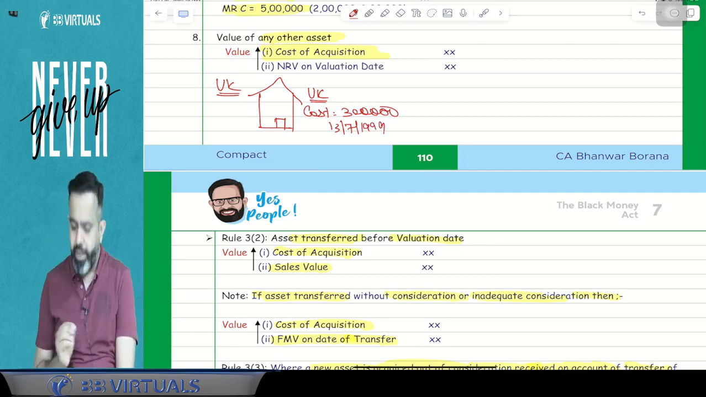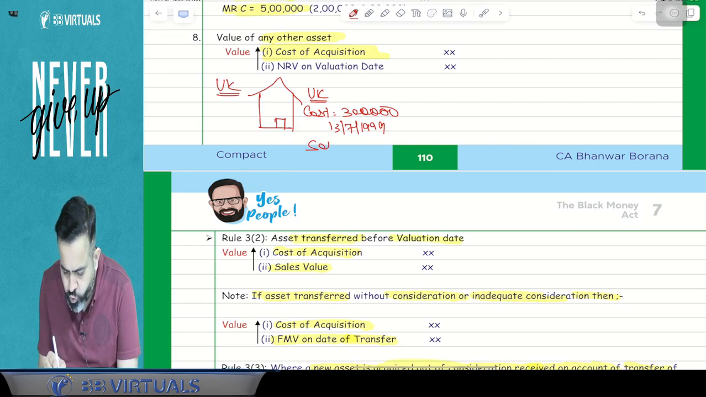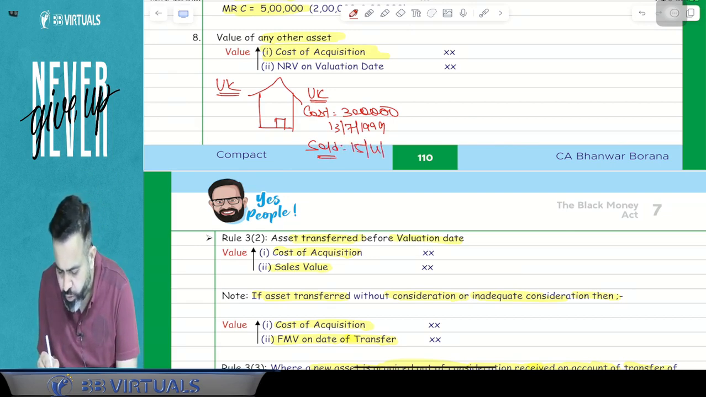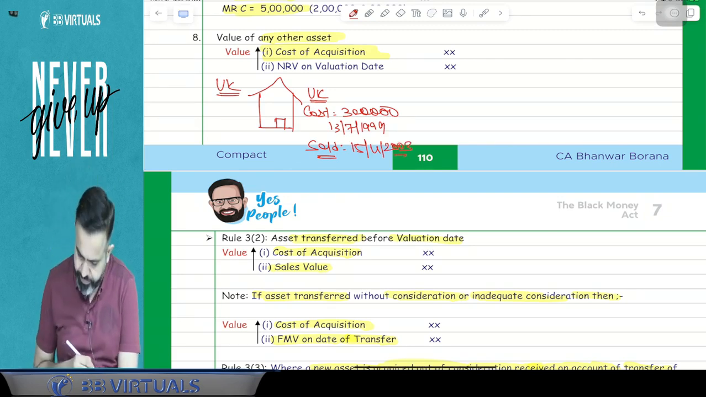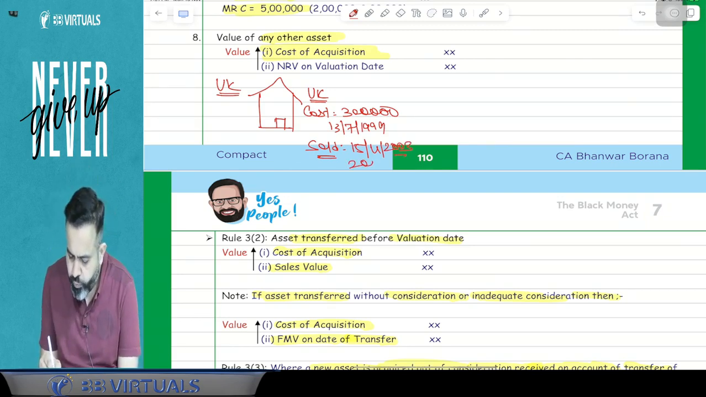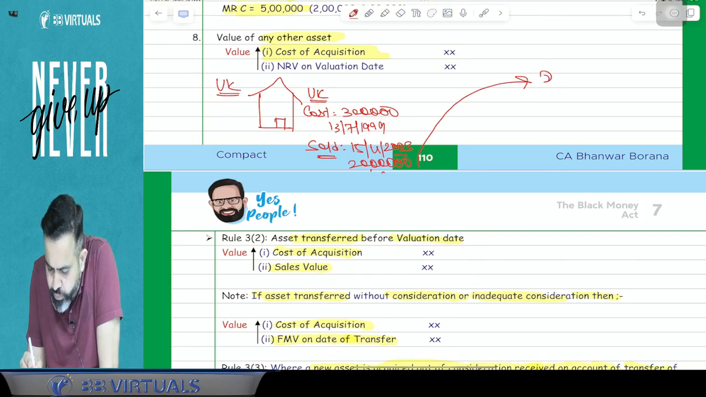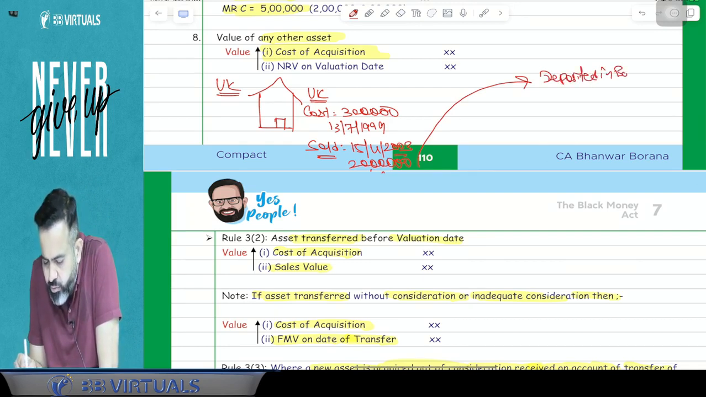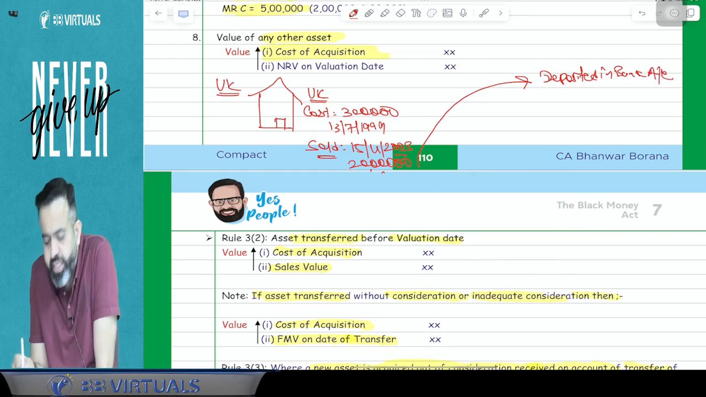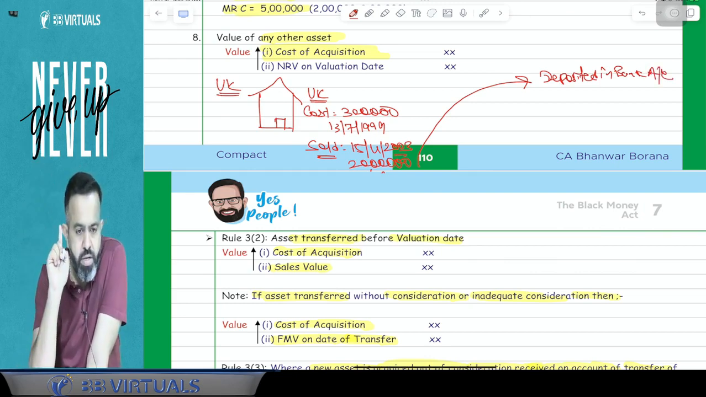1999. Now suppose I sold this property on 15th April 2003. I sold this asset for 20 lakh. But guys, this 20 lakh I have deposited in the bank account. Try to understand, deposited in one foreign bank account.